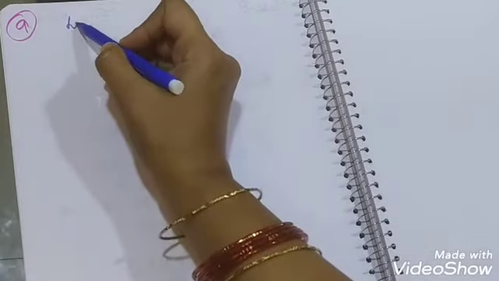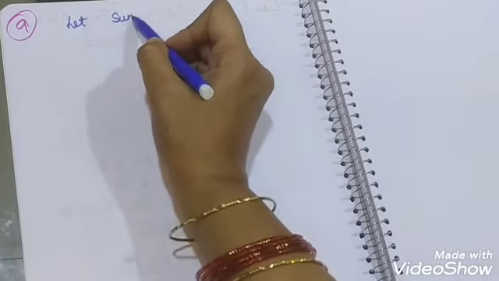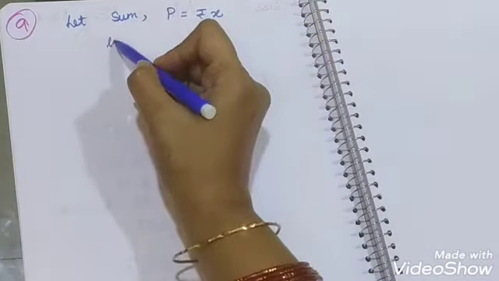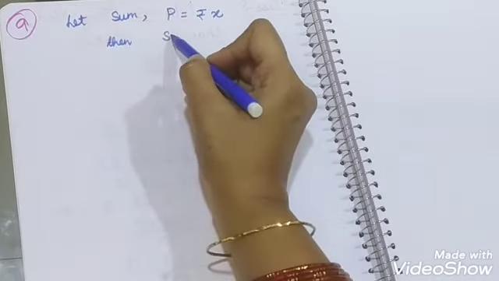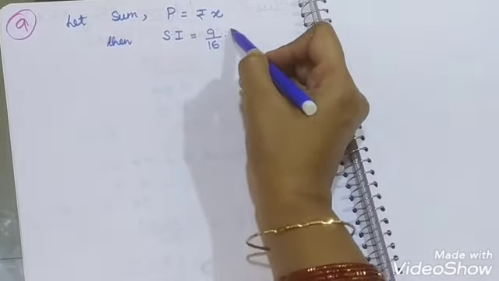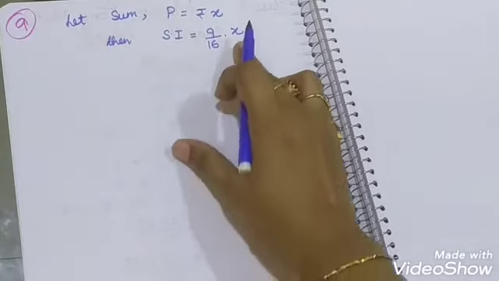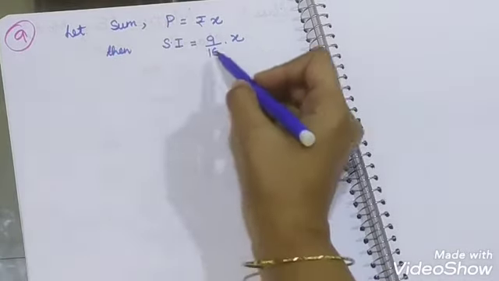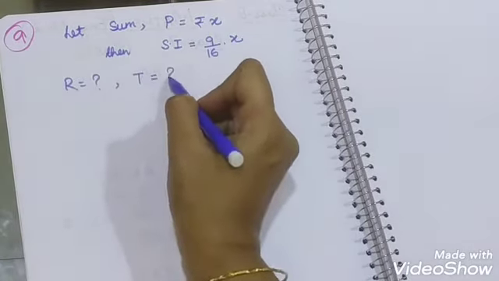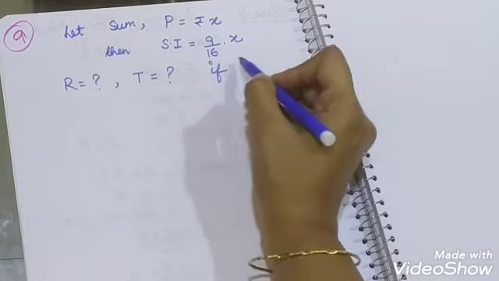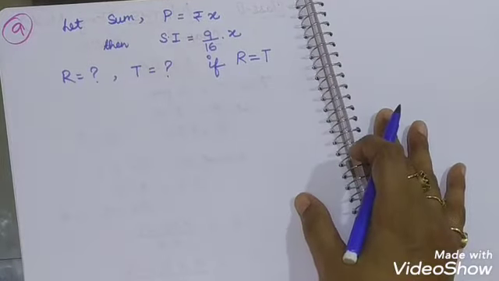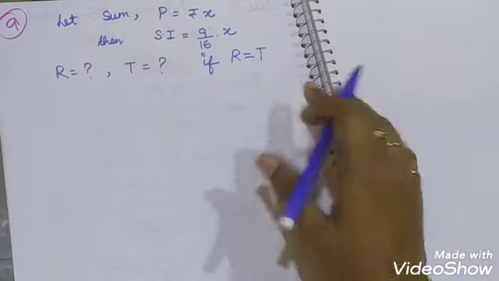Means if we suppose that the sum, means principal, is rupees X, then according to the question, simple interest will be 9 upon 16 into X, and they are asking to find the rate and to find the time if both are numerically equal. Means our rate and time are equal to each other. Okay, so we have to keep it in mind.